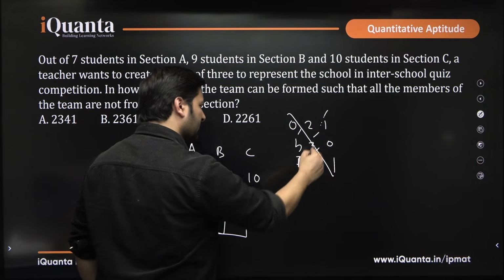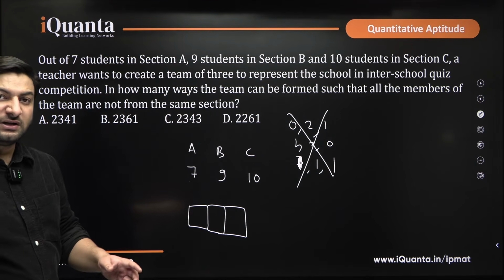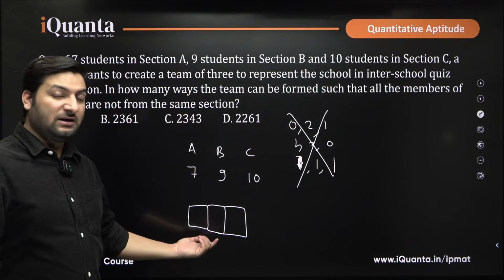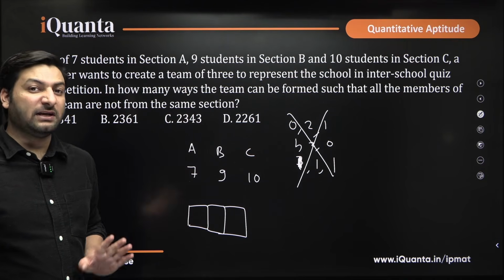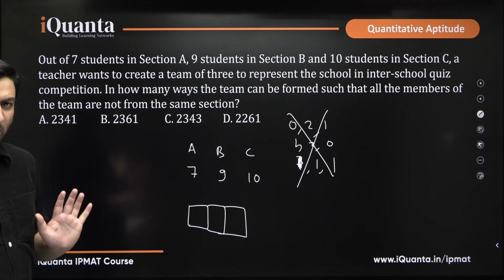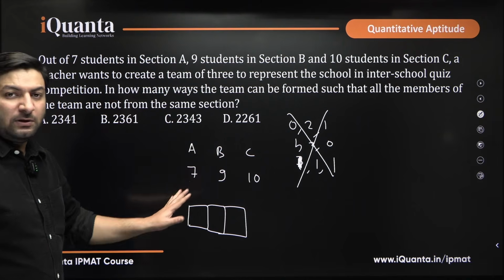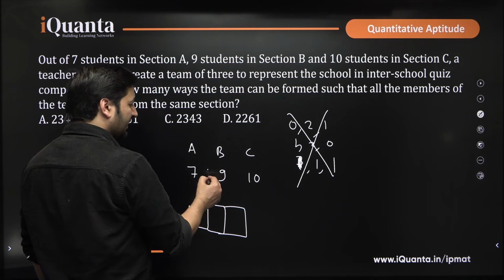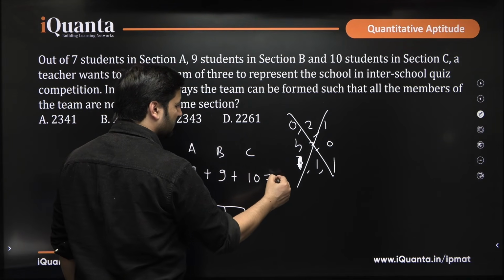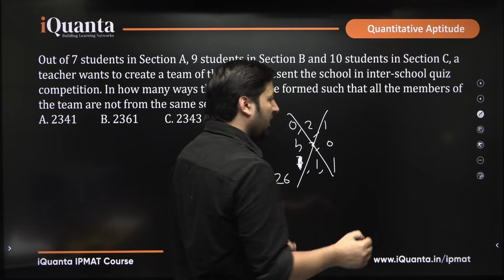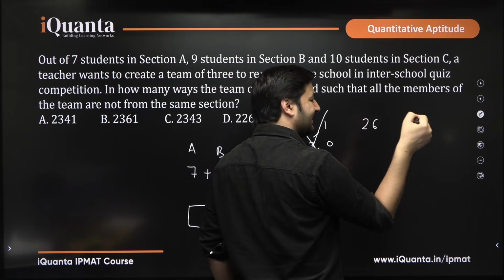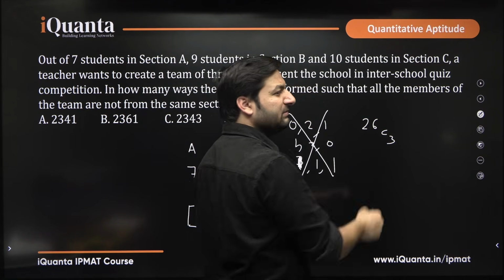So rather than going this way, we have to make sure that the 3 people being selected should not be from the same team, okay. So let us do one thing. How many people do we have in total? We have 7 plus 9 plus 10, that means 26 people in total. If out of these 26, I say that simply let's select 3, what does this mean?